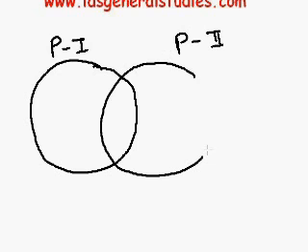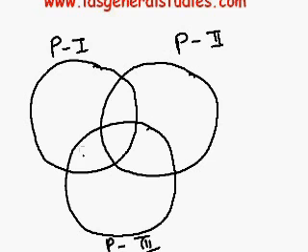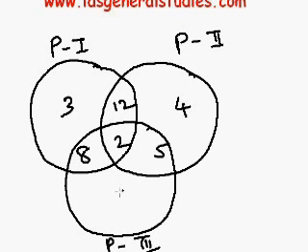They have given paper 1, paper 2 and paper 3, and the diagram itself is given with 3, 12, 4, 8, 2, 5, 6. The question says: the numbers in the Venn diagram are the persons reading the newspapers indicated.